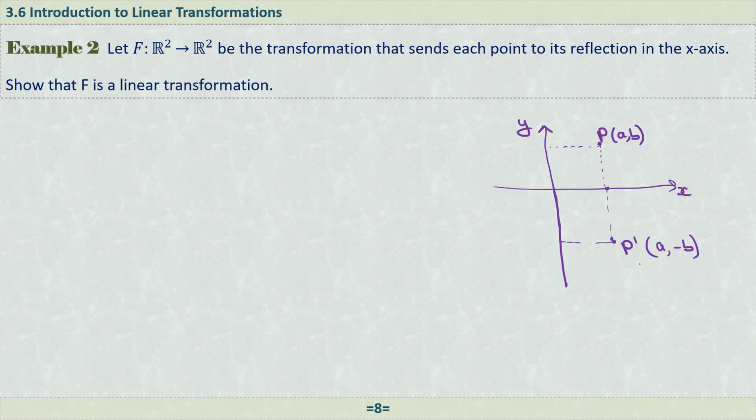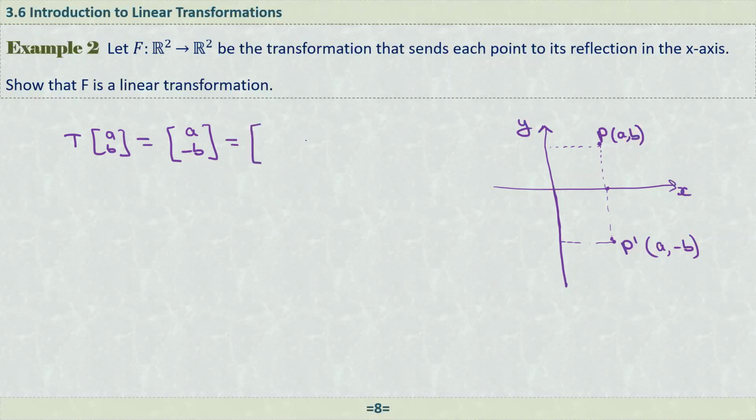So we have to show that it is a linear transformation. To show that, if I can show that it is a matrix transformation, then it is done. Using the previous theorem, that means it is a linear transformation. So now here our transformation, if you're given any point a and b, the result is a and minus b. So the question is, can I write this a, minus b as a product of a matrix and a vector of a, b? We can do that.